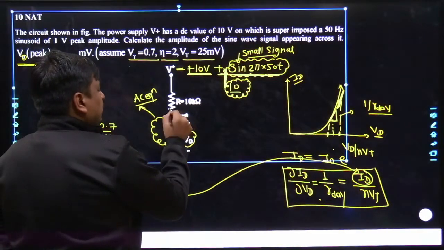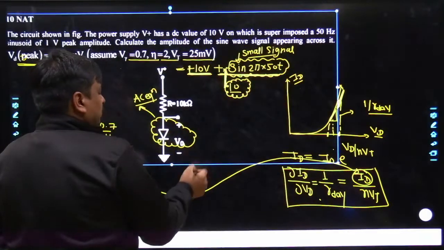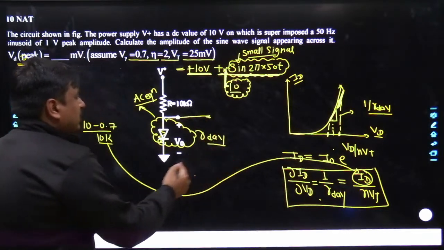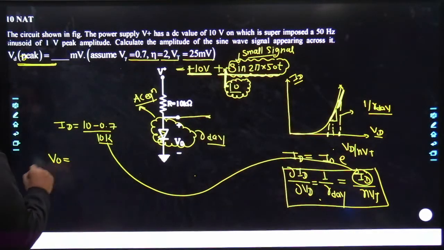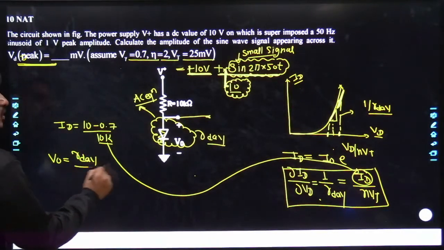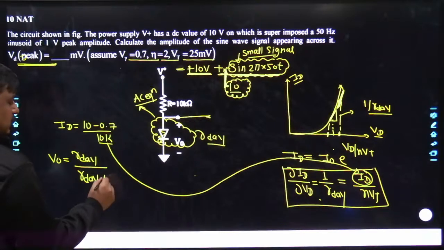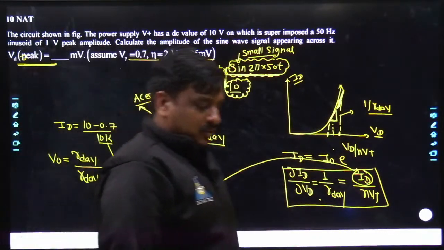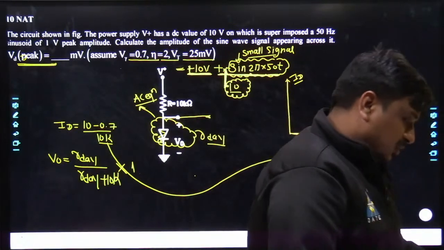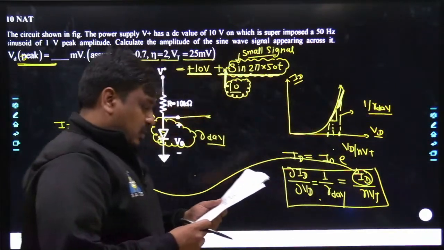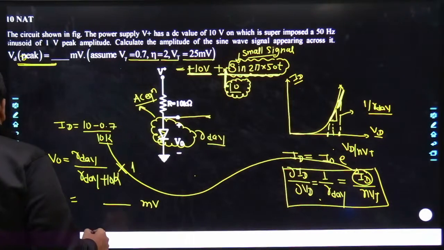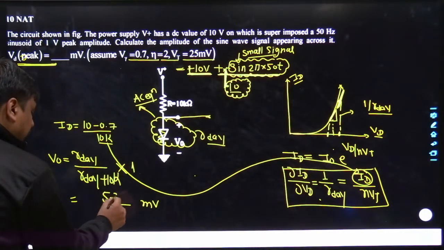And in future, if you will be calculating the AC output voltage, you have to just do one thing. You have to replace this with R dynamic, and the output peak voltage would be R dynamic divided by R dynamic plus 10 kilo, into the maximum input time varying voltage, which is nothing but 1 volt. Anyways, I have calculated this, so simply I would be writing somewhere. Millivolt we have to calculate, no, milli is already written over here. So the answer which we are getting now is 5.35.